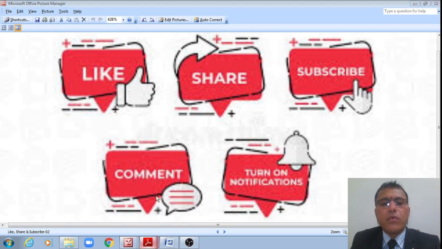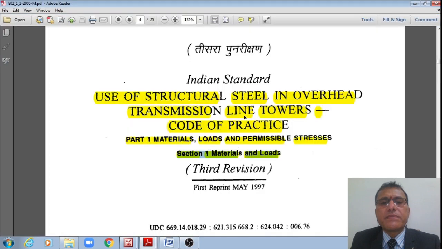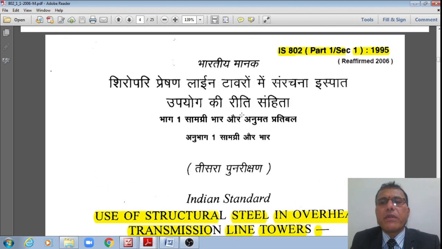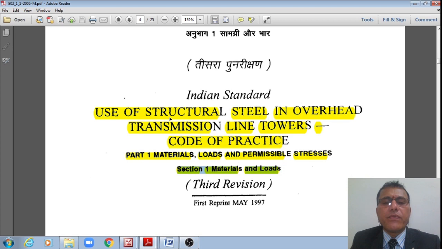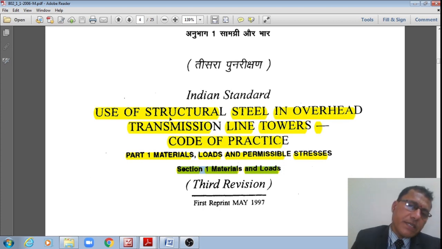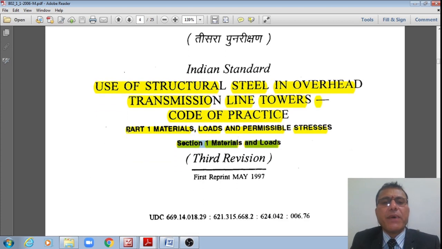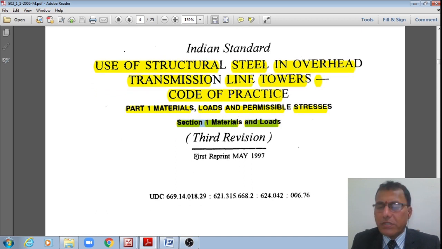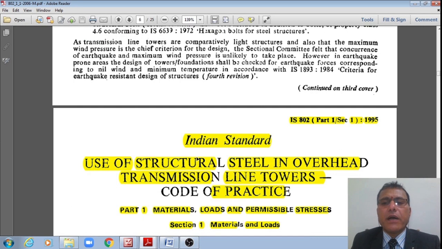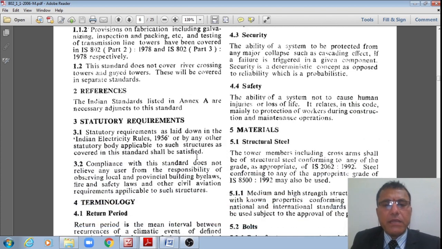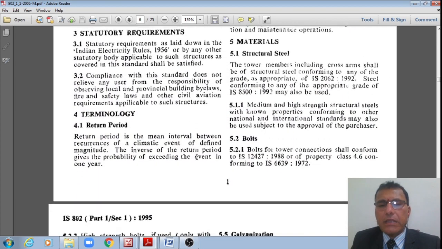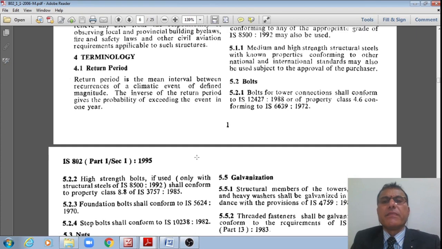Then let us move to the codal specifications, right? This is how I am now referring to IS 802 Part 1, Section 1, 1995, which is the Indian Standard Code for use of structural steel in overhead transmission line towers. Code of practice. Part 1, materials, loads and permissible stresses. Section 1, materials and loads, right? Now, let us see this, right? I'll just explain the very important discussions on this, right?